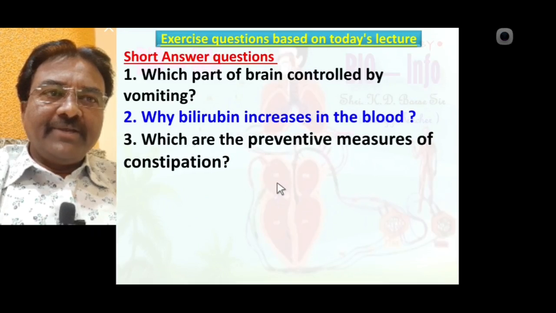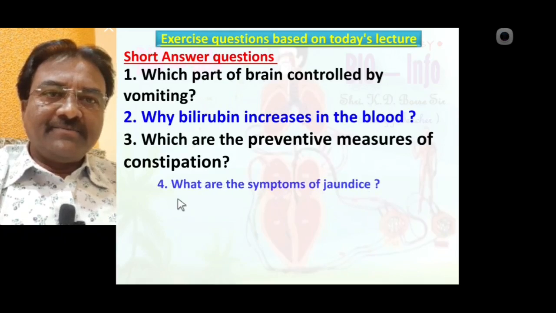What are the preventive measures of constipation? Increase liquid food in the diet and increase dietary fibers in the diet, so as to prevent constipation.